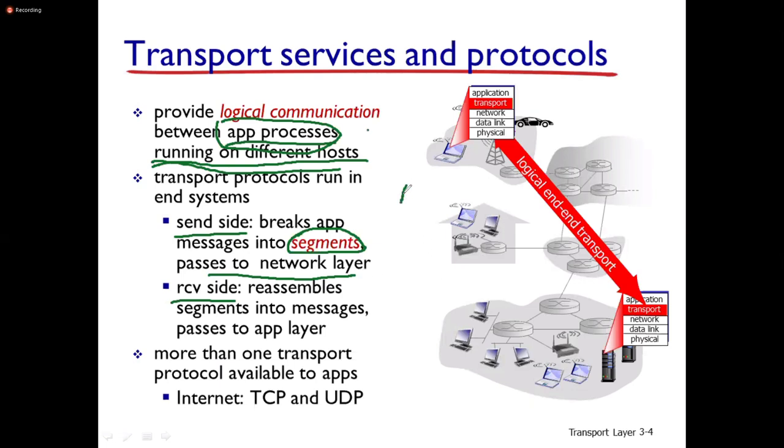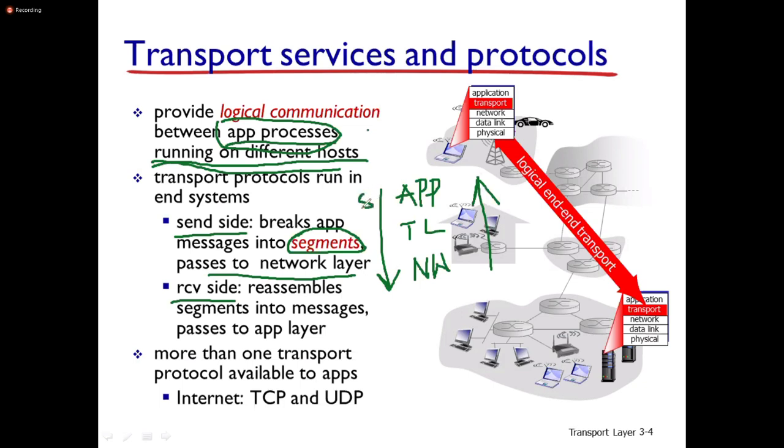If we see the protocol layer structure: application layer, then transport layer, then network layer. At the sender side, the data is moving from top to bottom. At the receiver side, bottom to top.